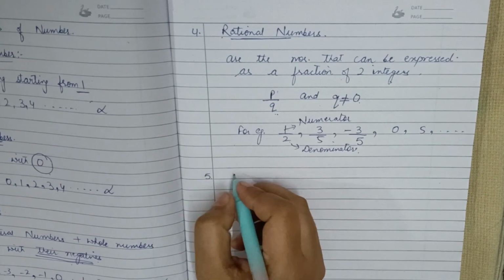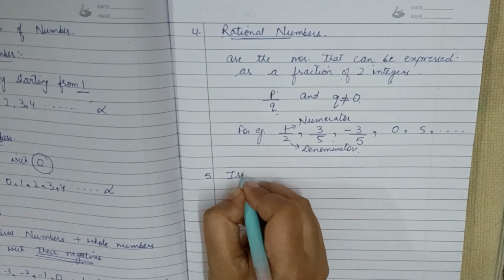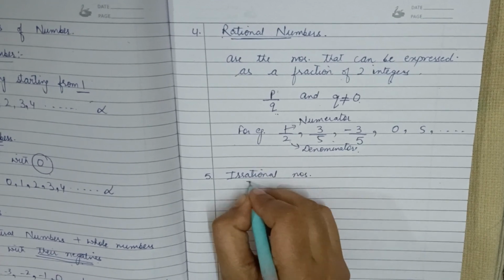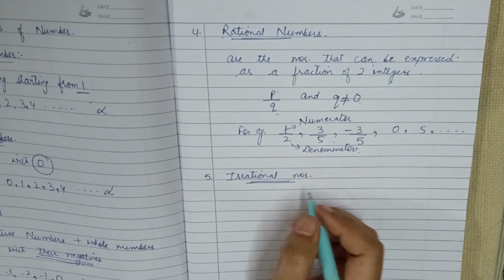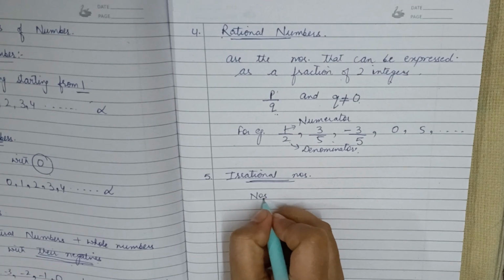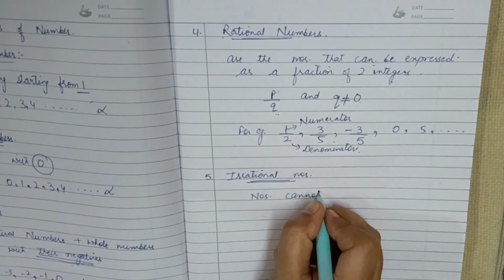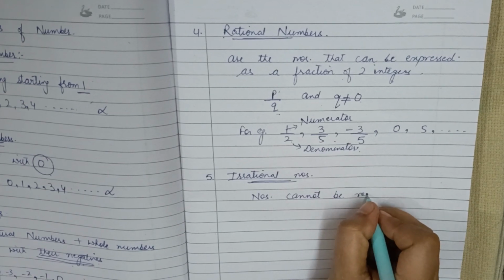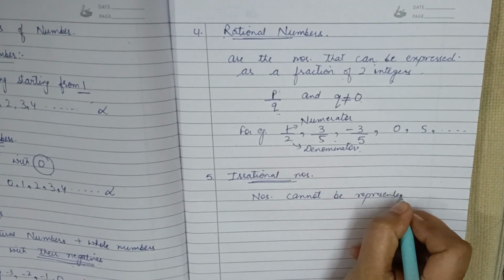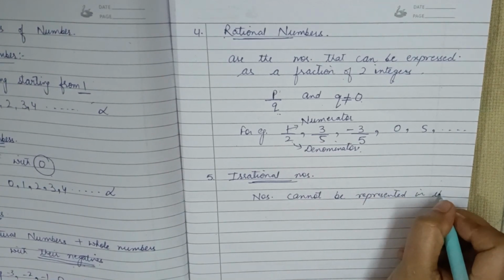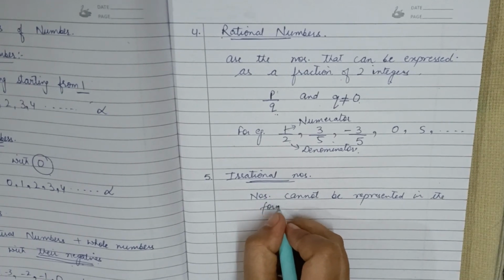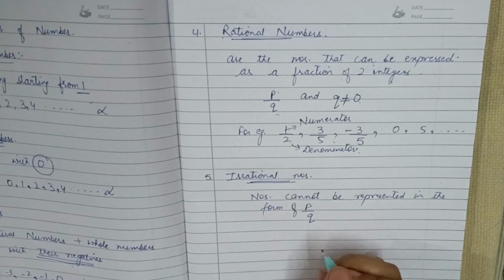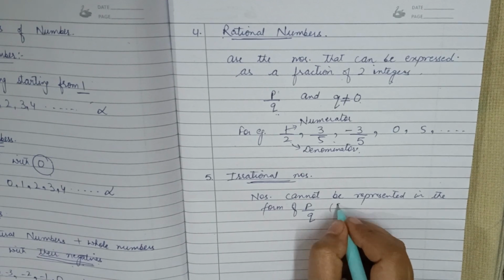Now with the next, what are irrational numbers? Irrational numbers are the numbers that cannot be represented in the form of p upon q, or they cannot be represented in the form of a fraction.